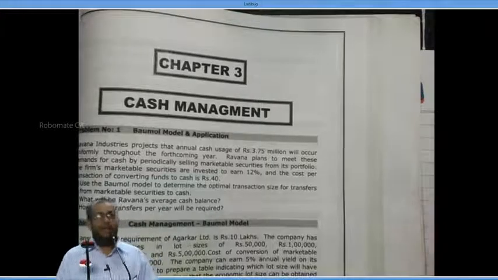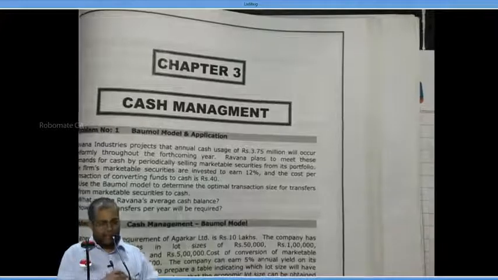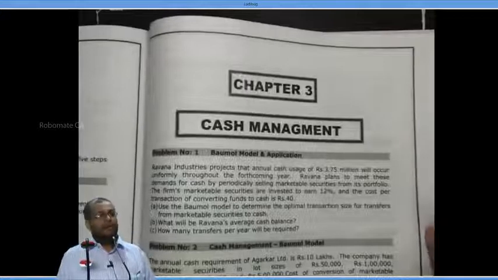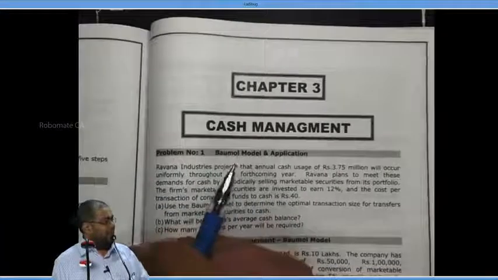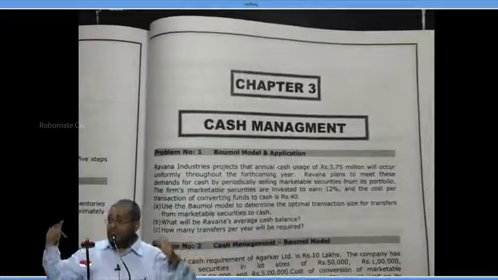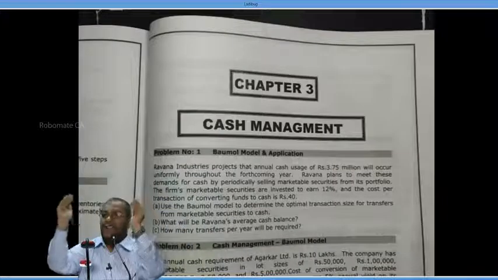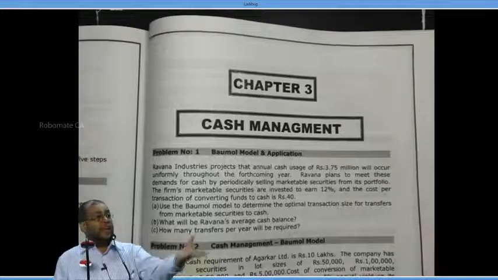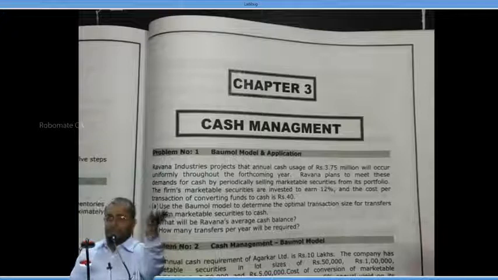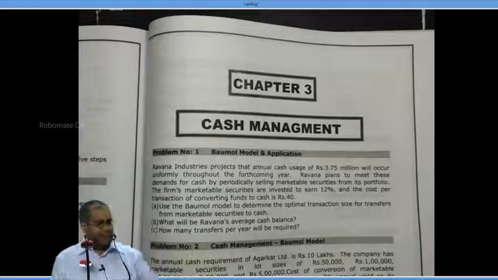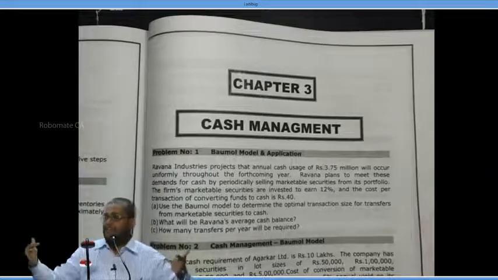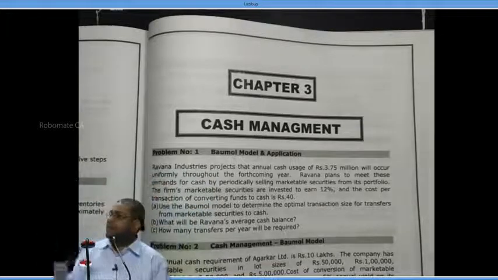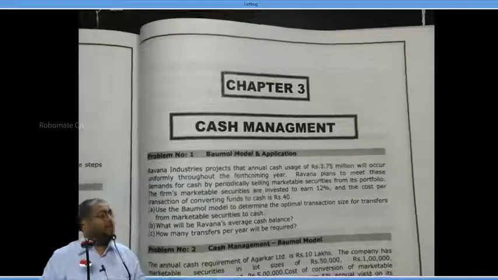Now, I want to have a clarity before I proceed further. What is this 50,000 rupees? Optimum transaction size we wrote here. I want the meaning. Every time I sell marketable security, I sell securities on how much? Yeah, 50,000. Very simple. Today I sell 50,000 rupees security. I have in my hand 50,000. It will be spent. Once it is spent, once again I go and sell another 50,000, like so on. So 37 lakh 50,000 rupees I want. Every time I get 50,000 from the market by selling securities. Respond yes or no.